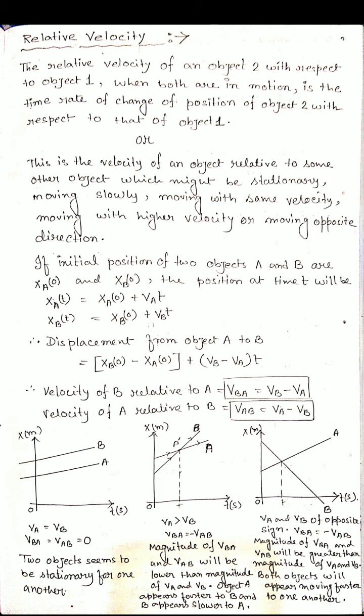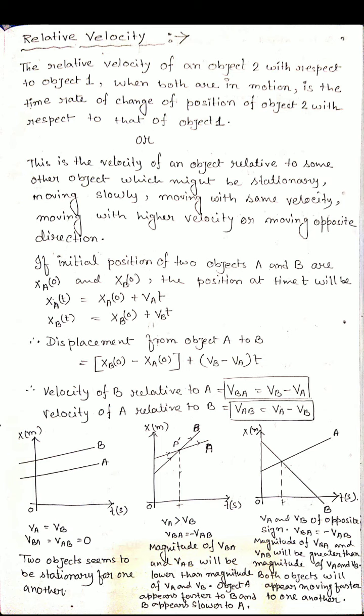Here also there are three graphs for three different conditions. In the definition we already mentioned cases like moving in opposite directions, one having the higher velocity and one the lower, both having the same velocity, and both stationary. Many cases are there, but here I will consider three cases. These three graphs are position-time graphs. In the first graph, the objects are stationary, that means the velocity is constant.